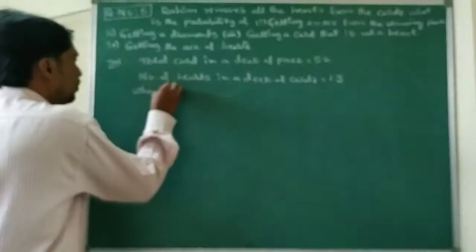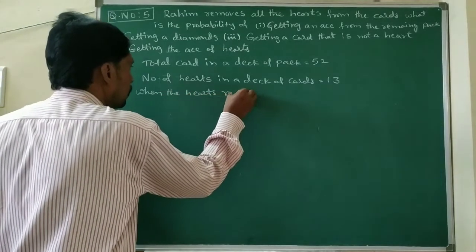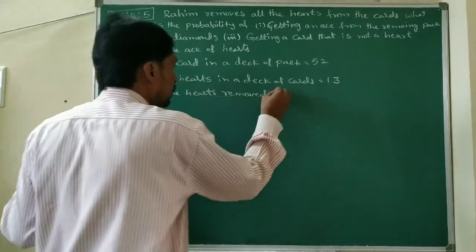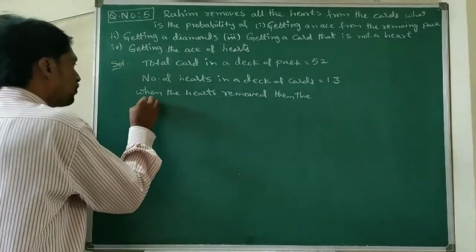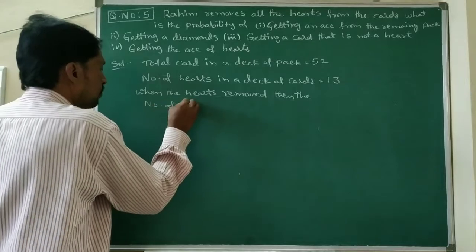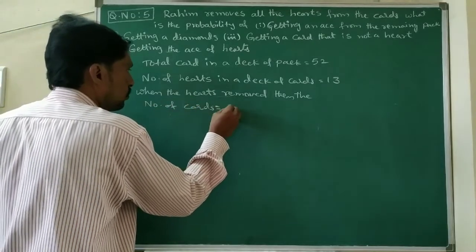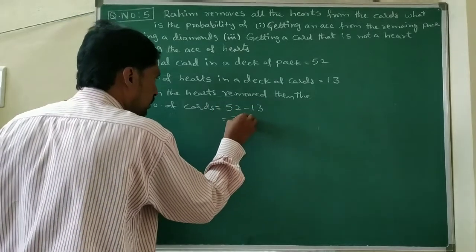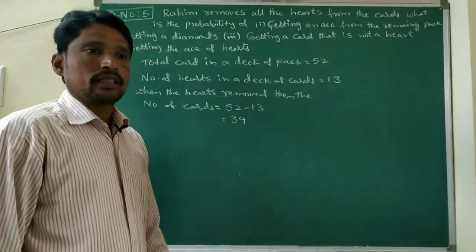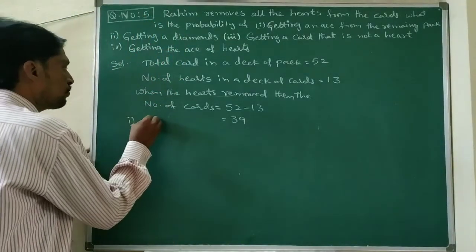When the heart cards are removed, the number of cards equals the total 52 minus 13, which is 39. So total 39 cards it will be. So first question here. What is the first question?